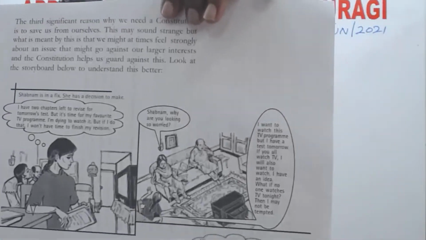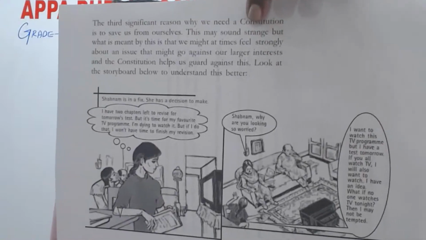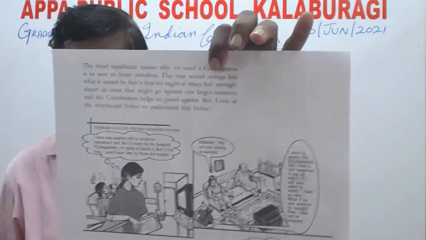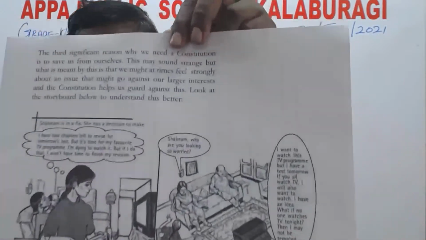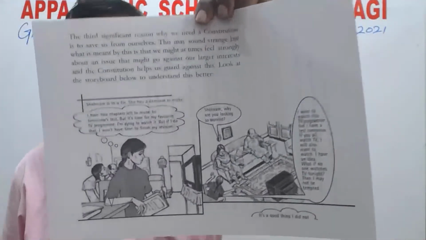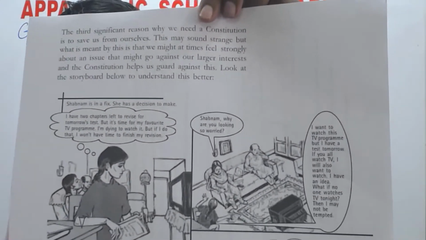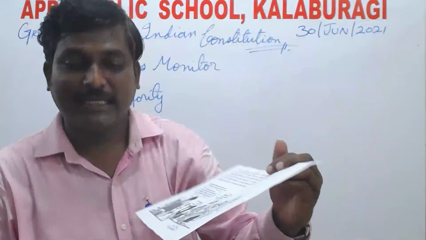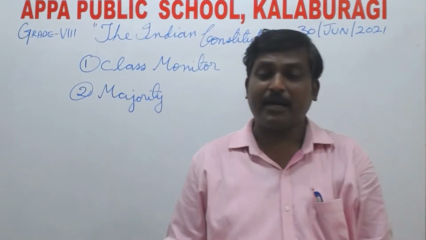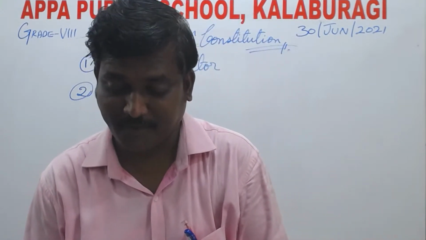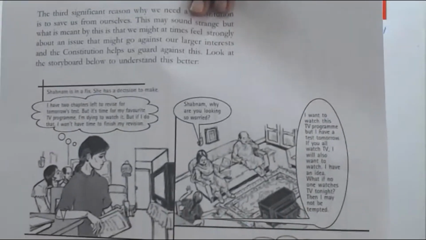Now at the end she chooses, and requests her parents, and explains the matter, and finally says, for one day can you please turn off the television so that I can concentrate on my studies, right? So here is a good decision taken by the girl. Her name is Shabnam. Now here in this, I can get good marks in